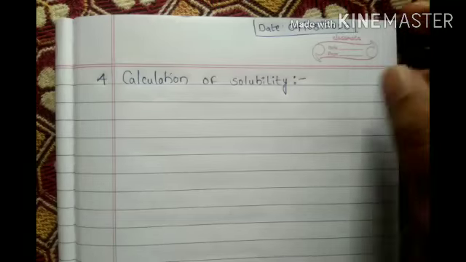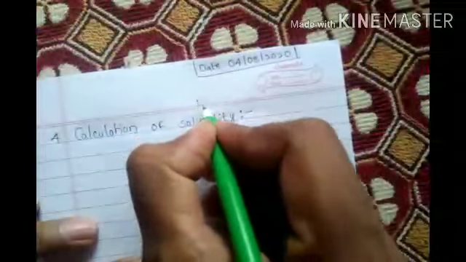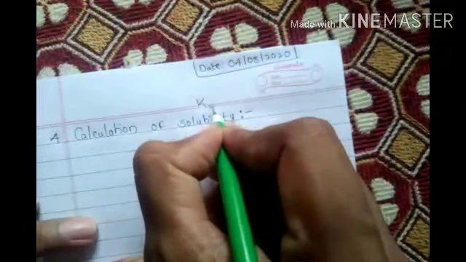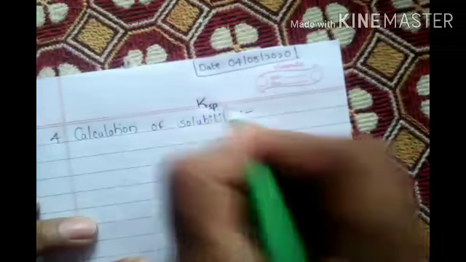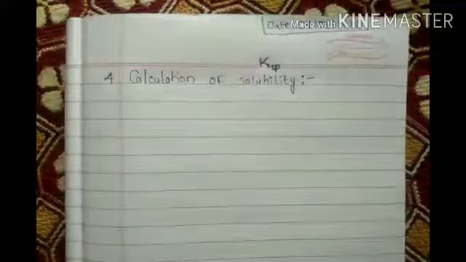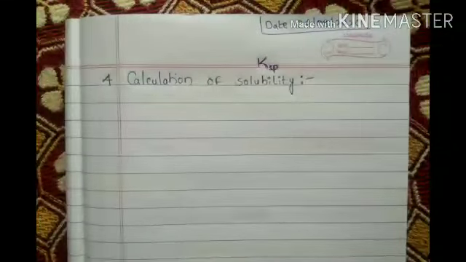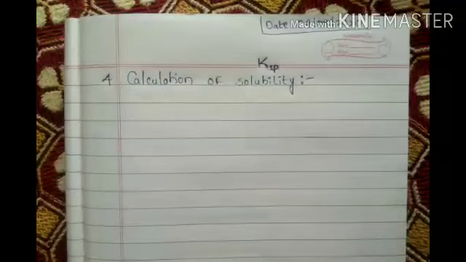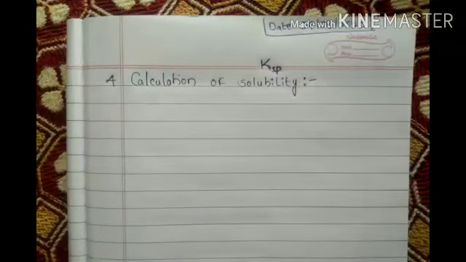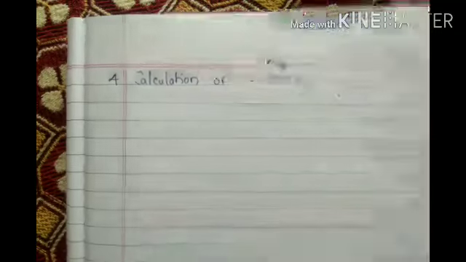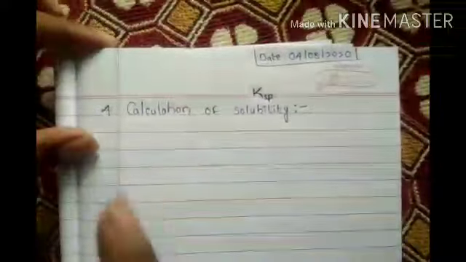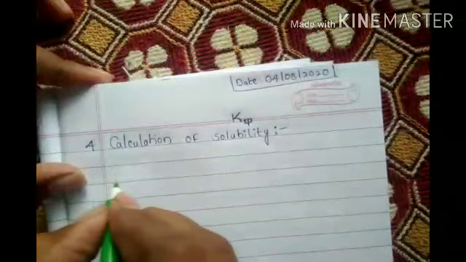That formula you know, KSP, from last year in equilibrium. KSP, that formula. SP is solubility product. I think you remember it. Now, calculation of solubility of sparingly soluble salts. Now the subheading is